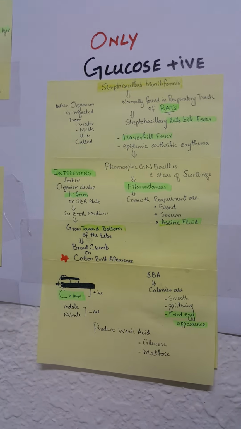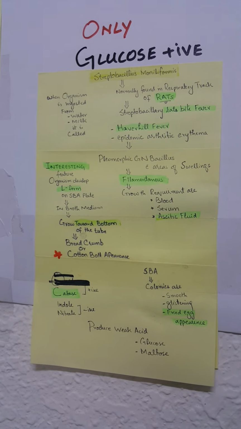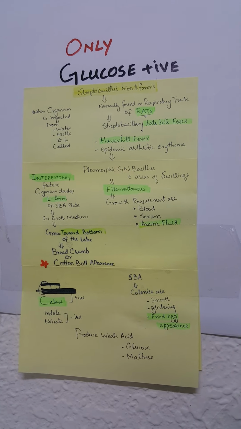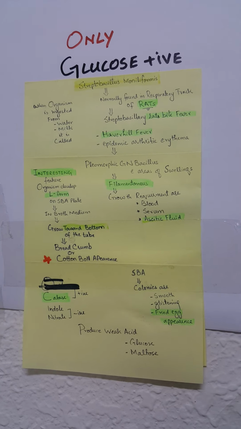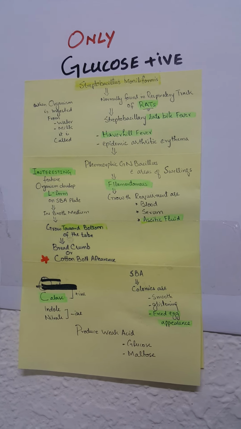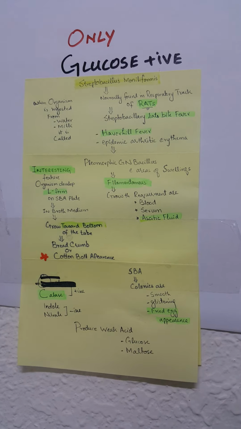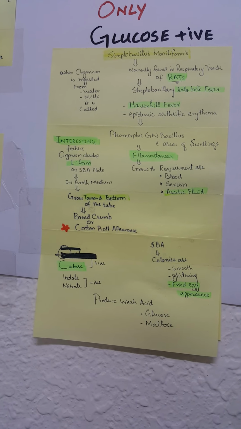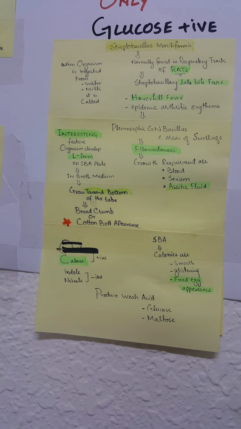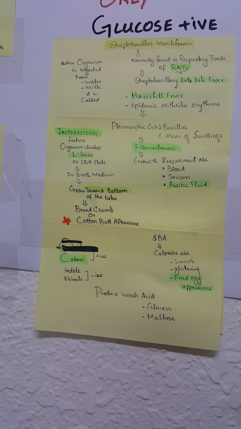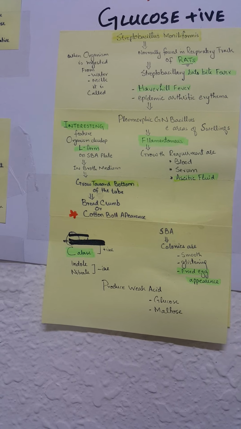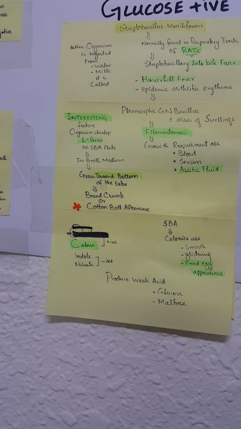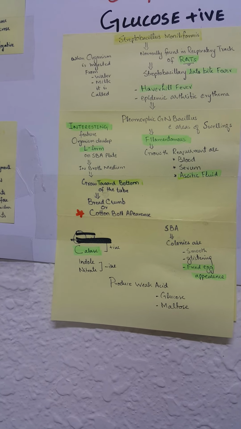This is a very important organism because it is normally found in the respiratory tract of rats and causes streptobacillary rat bite fever, and this infection can also be caused by ingestion of contaminated water or milk, and this is also called Haverhill fever. Epidemic arthritic erythema is also another name of Streptobacillus moniliformis. This is a polymorphic gram-negative bacilli with areas of swelling, filamentous. The growth requirements are blood, serum, and ascitic fluids.